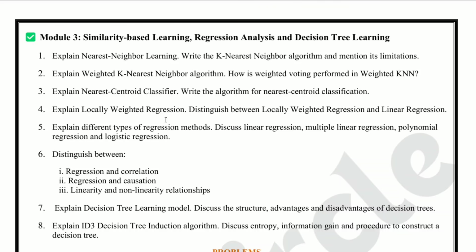Now question number 6. Distinguish between regression and correlation, regression and causation, linearity and non-linearity relationships. This is a comparison question. Write it in table format for better presentation. You can score good marks.